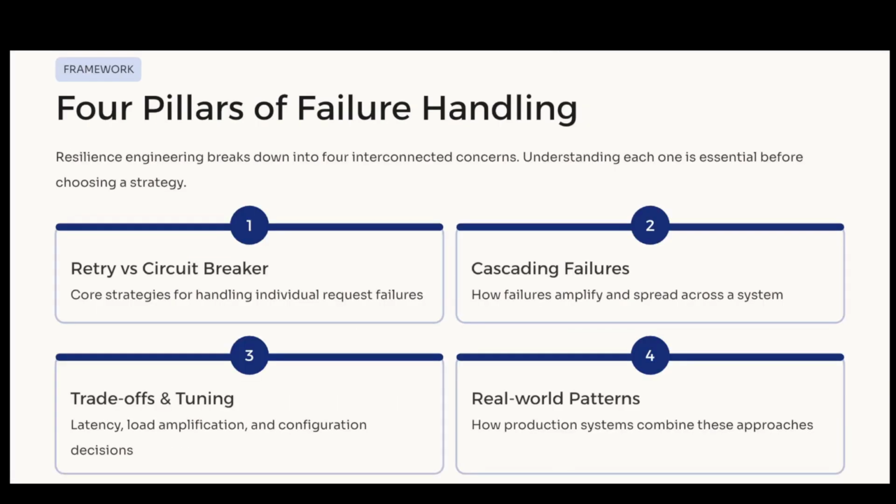Core framework. When thinking about failure handling, I usually break it down into 4 aspects. First, retry versus circuit breaker strategies. Second, how cascading failures happen. Third, trade-offs like latency and load amplification. And finally, how real systems combine these approaches.